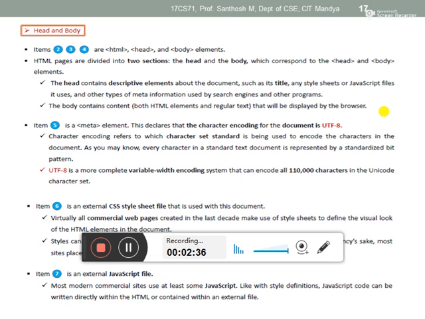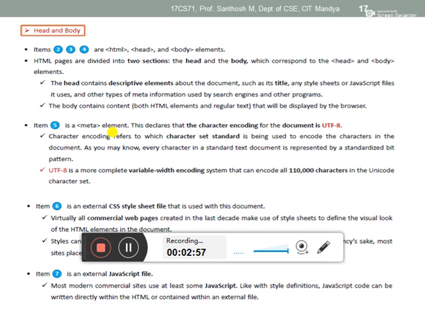The next one is head and body. I already told, in HTML we divide into head as well as body. In head we mainly use it for linking web pages, and the next one is for mentioning meta elements. These meta elements are mentioned within the meta tag.